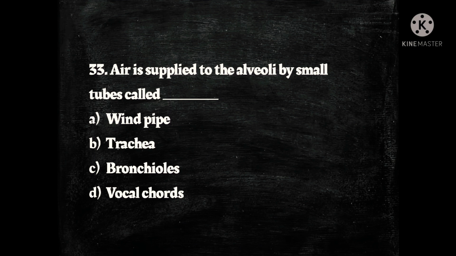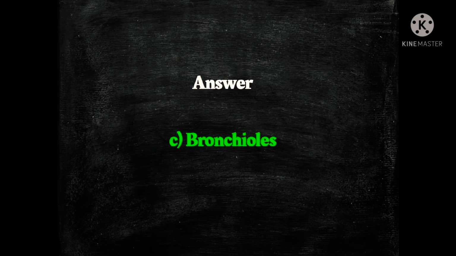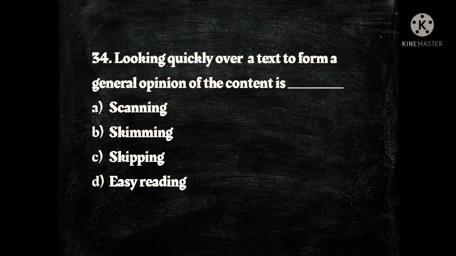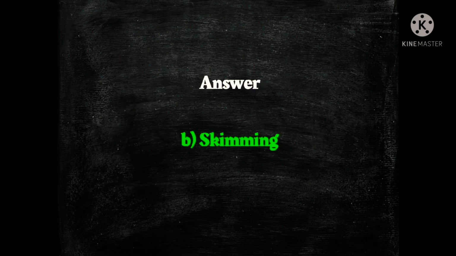The options are A, windpipe, B, trachea, C, bronchioles and D, vocal cords. And the answer is C, bronchioles. Next question, looking quickly over a text to form a general opinion of the content is dash. The options are scanning, skimming, skipping and easy reading. And the answer is skimming.